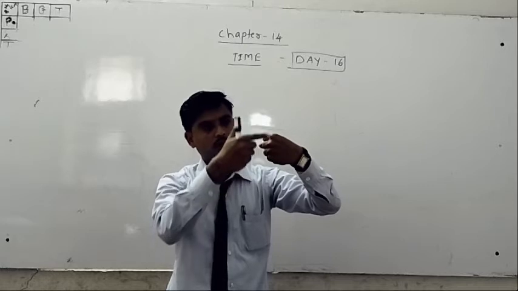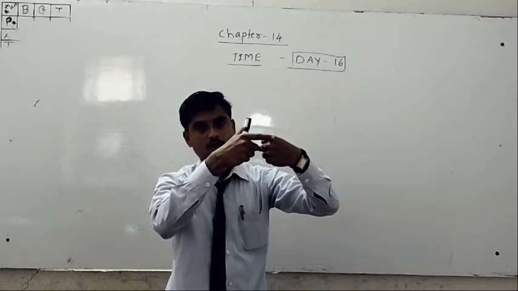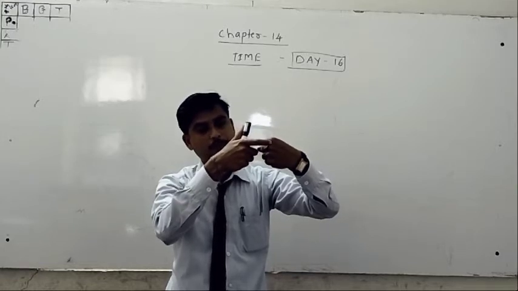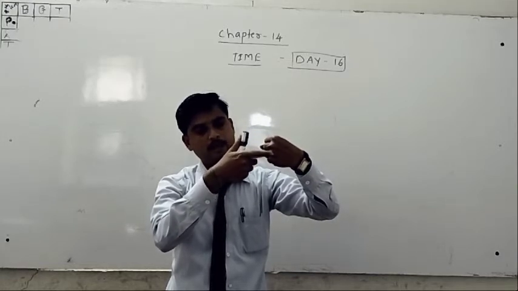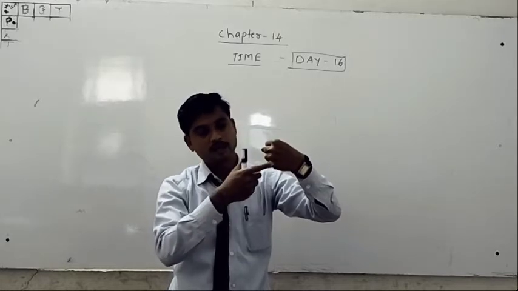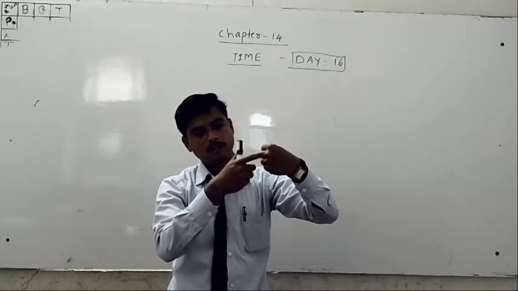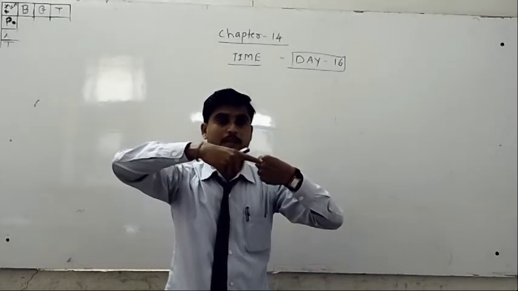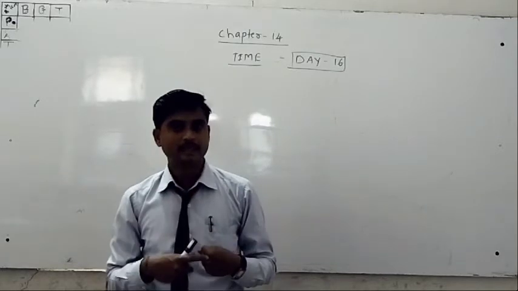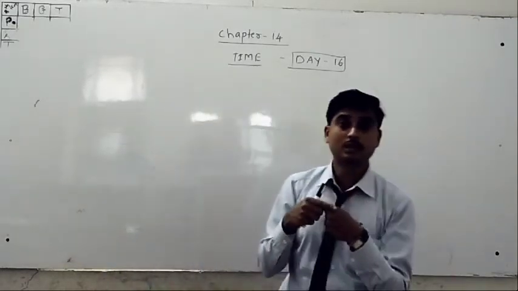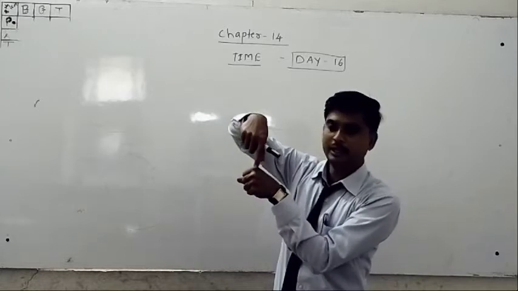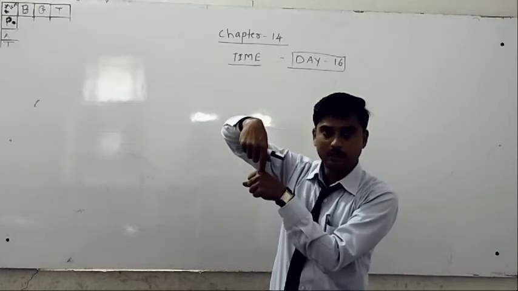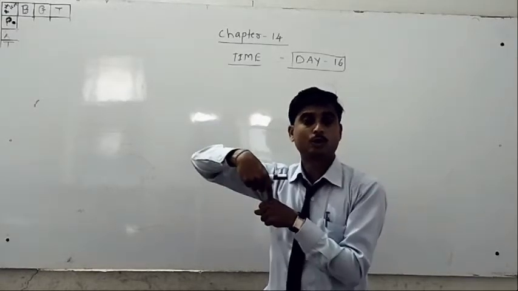I told, this is the upper side: January, February, March, April, May, June, July. Then August, September, October, November, December. The downside months have 30 days and the upside months have 31 days. Remember, the month names that come on top have 31, and the ones on the down side we should call 30 days.